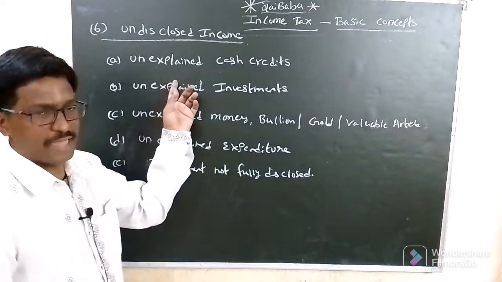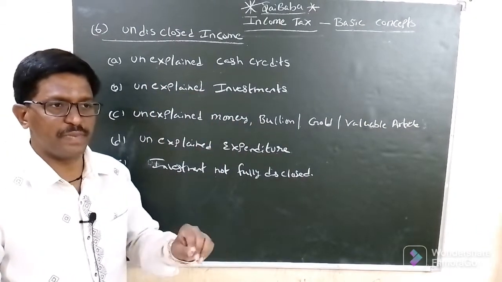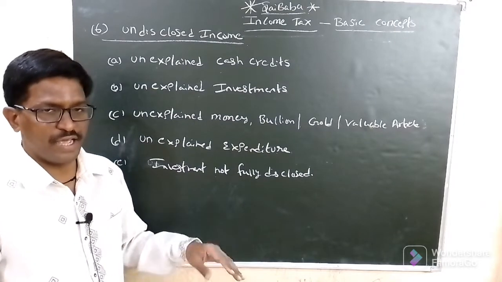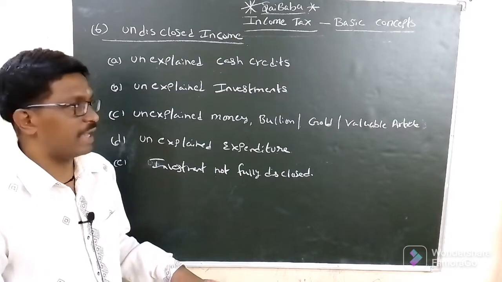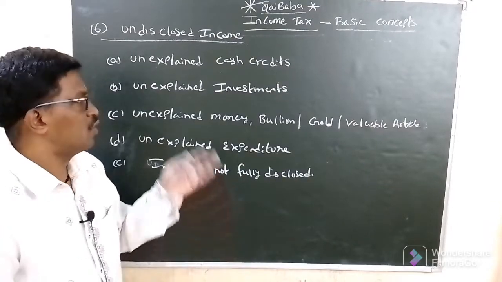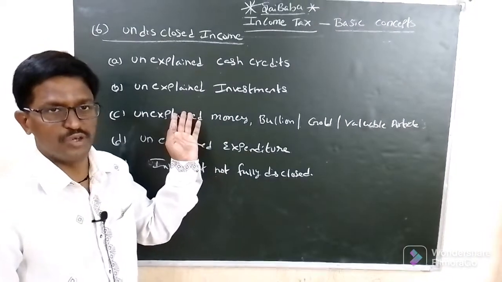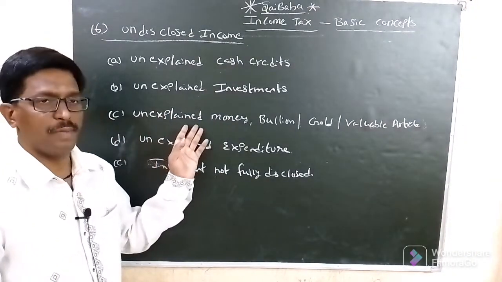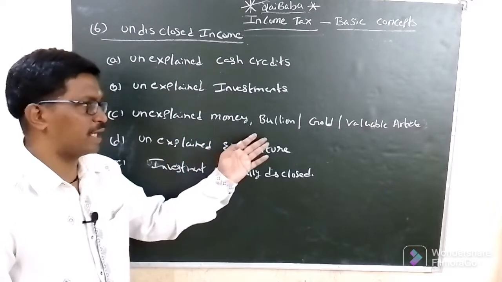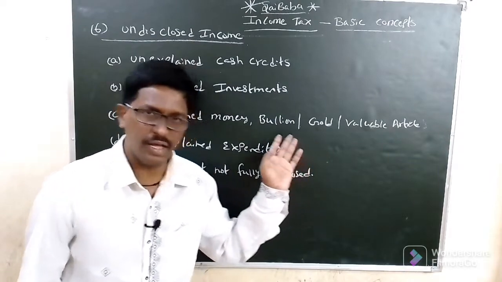it will be taxable. Okay. Unexplained investment. If there is any investment in purchasing assets, buildings, cars, or investment in other companies, in what way was the investment amount earned? If there are no proofs, it will also be taxable. Okay. Unexplained money, unexplained gold, unexplained shares, and unexplained valuable articles are also taxable as income.